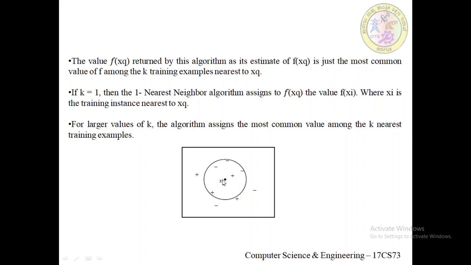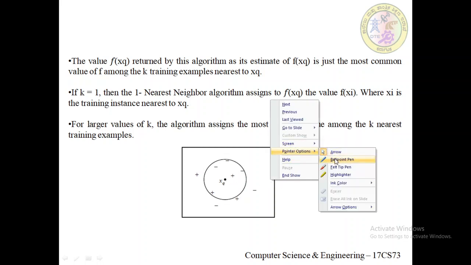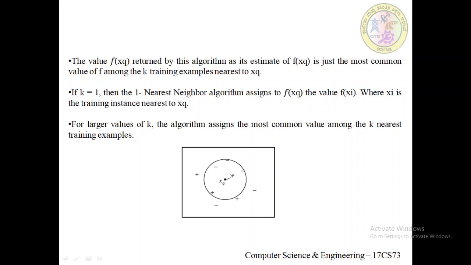If you consider only one nearest neighbor, the first positive is right here, so xq is classified as positive. But if you consider 5 neighbors, we have a maximum of negatives, so it classifies it as negative.